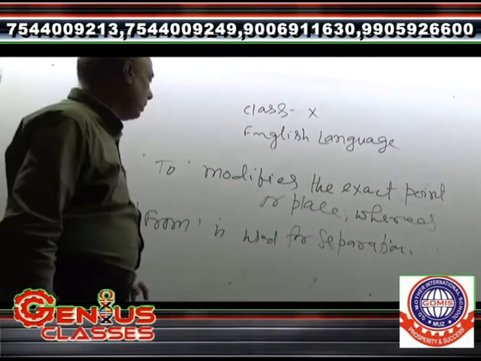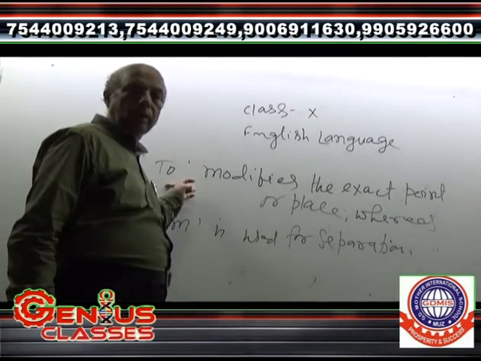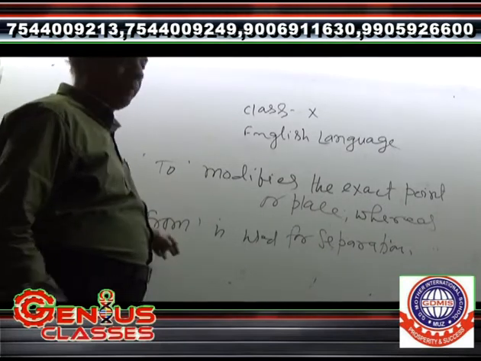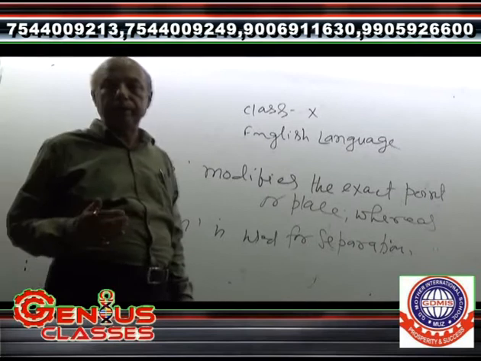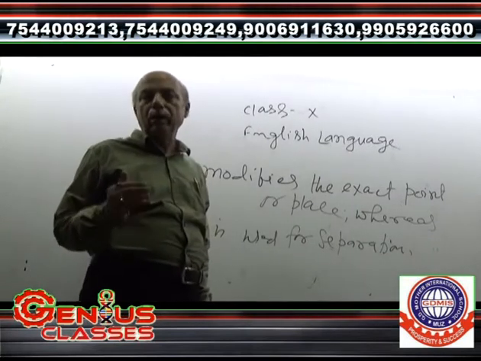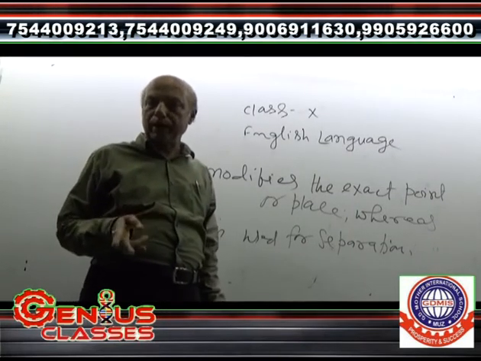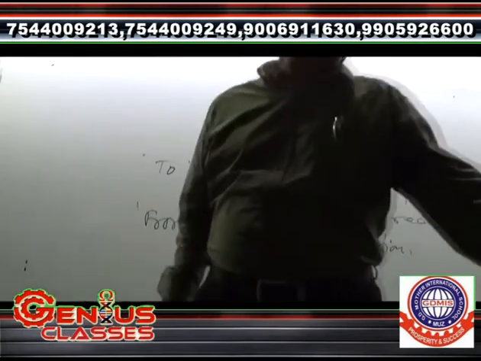This is the meaning of to and from. I am going to use them in sentences, and after that it will be completely clear what the difference is between to and from. For example,